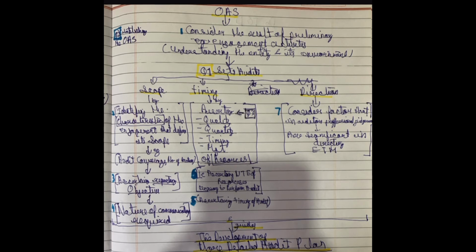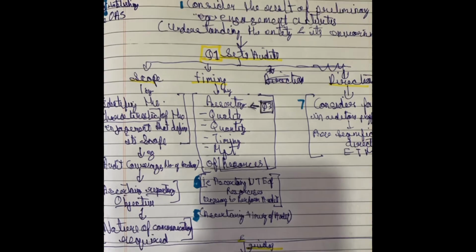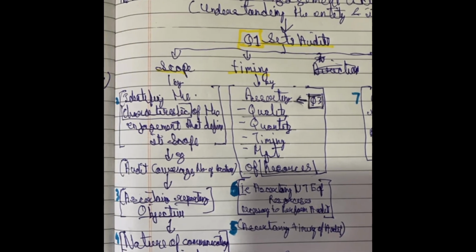It considers the result of preliminary engagement activity and sets scope, timing and direction, and guides towards development of a more detailed audit plan. So how will it set the scope?